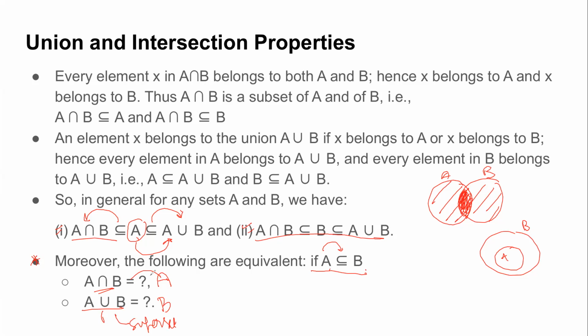And this is clear from the Venn diagram also, right? When you consider the intersection, it will be the smaller one, and if you consider the union, it will be the enclosing one, right? Are these properties clear?